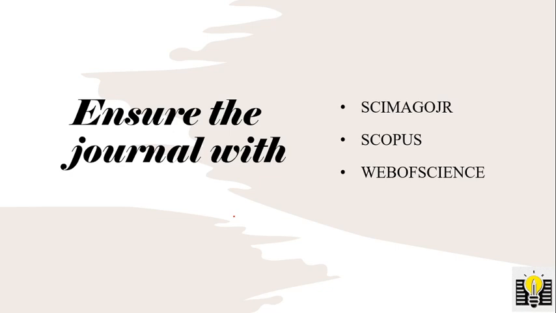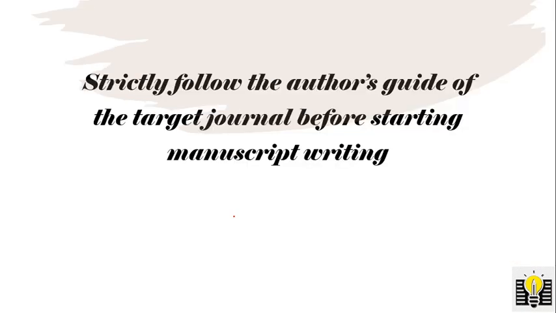Here I am giving some suggestions, a list of platforms also. So after ensuring the quality of the journal using Scimago, Scopus, or Web of Science, we go to the homepage of the corresponding target journal, and there you can find the author's guide. You can download it or go through the author's guide.